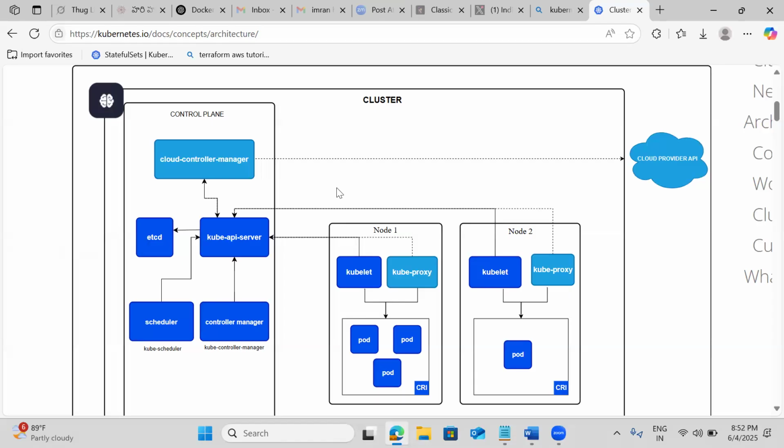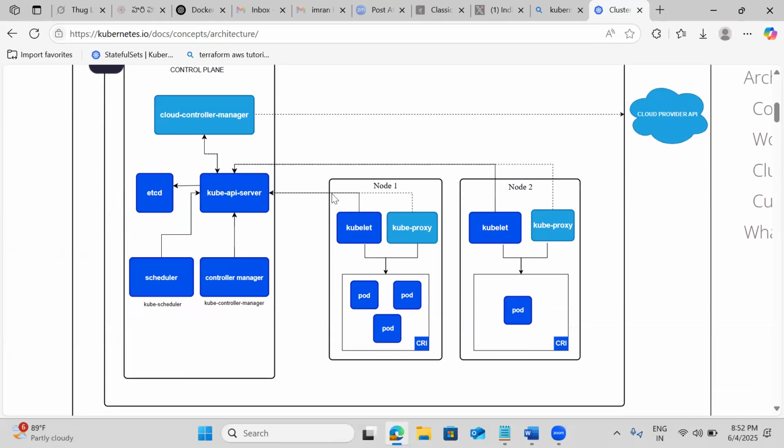Then the API server will communicate with the kubelet. To run the pods, a container runtime is definitely mandatory. CRI is nothing but the container runtime interface. To access the pods from the node side, Kube-Proxy will provide the route. There is also a service discovery kind of mechanism. We'll discuss how we can access these pods from outside.